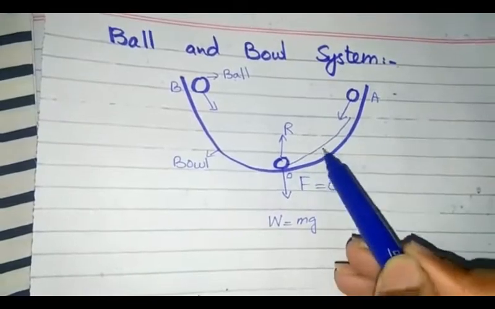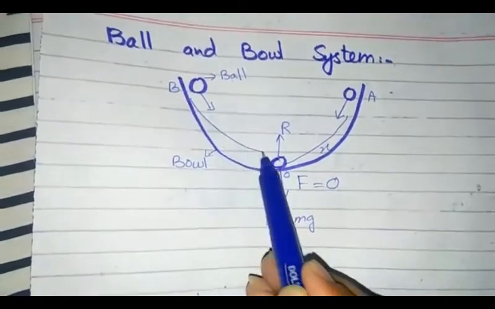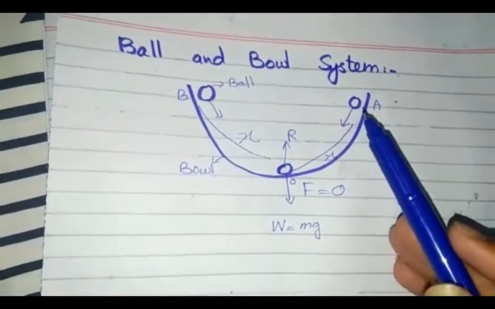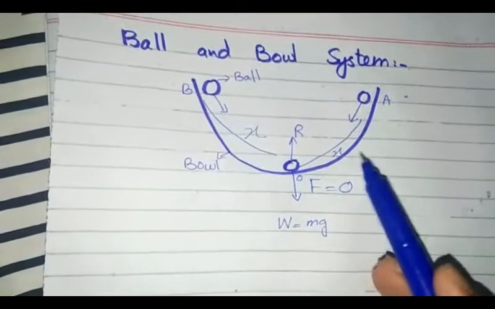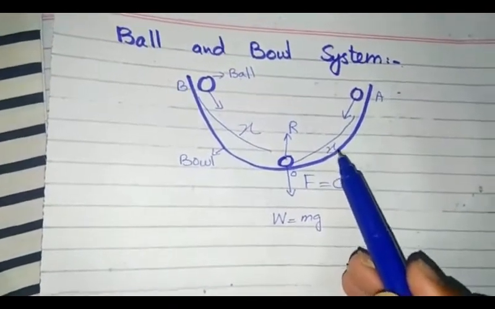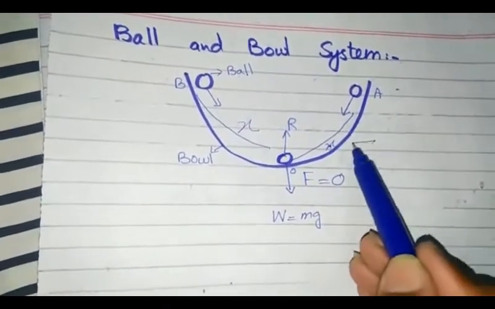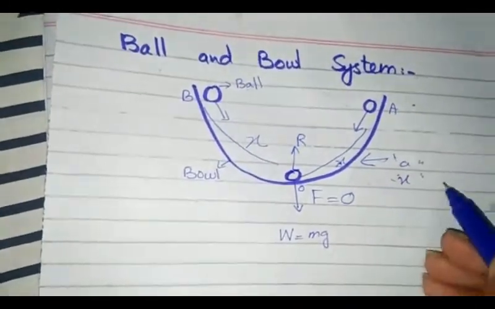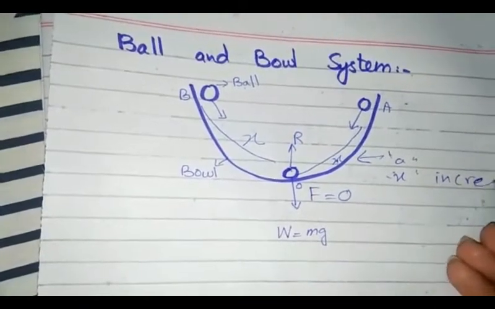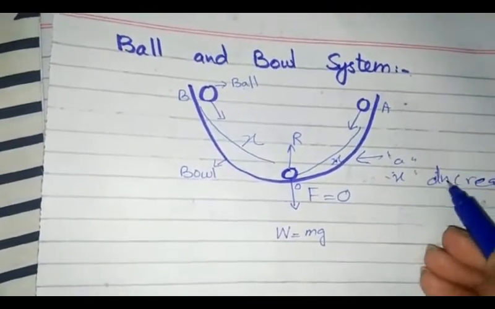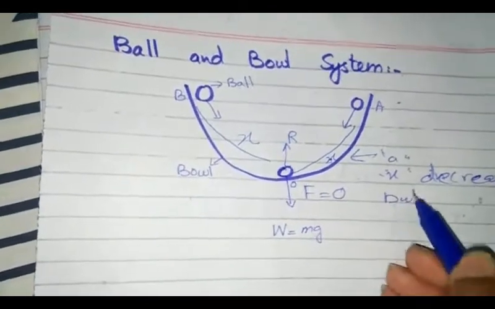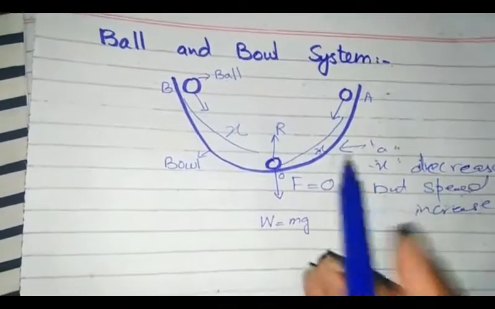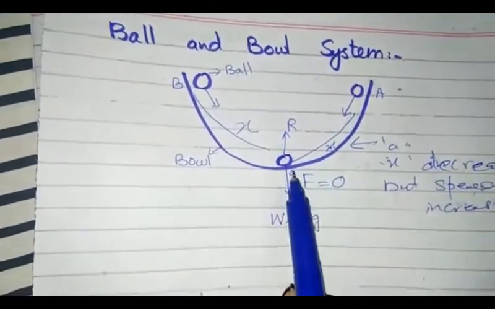Same as in the case of the mass spring system. The explanation of the ball and bowl system is the same as the mass spring system. So similarly students, if the object moves from A to O, its acceleration and displacement decrease, but speed increases. Similarly students, the object does not stop at point O due to inertia.